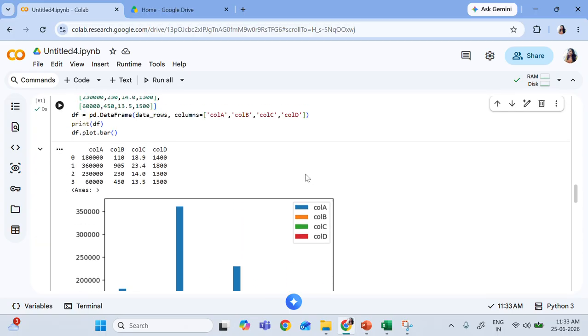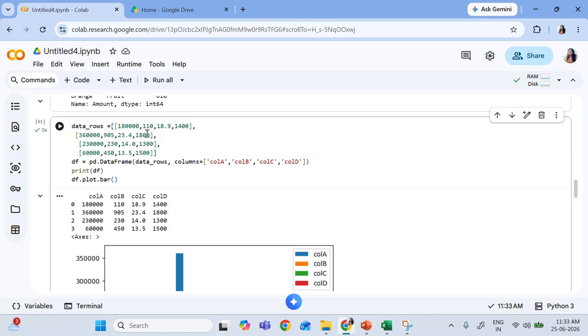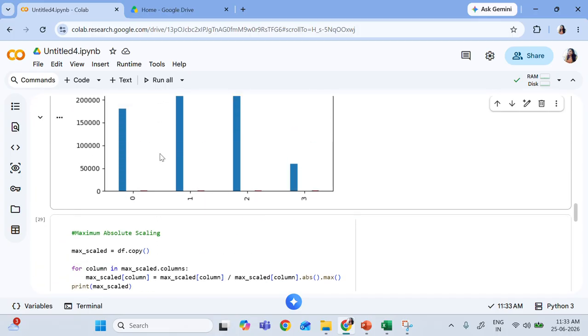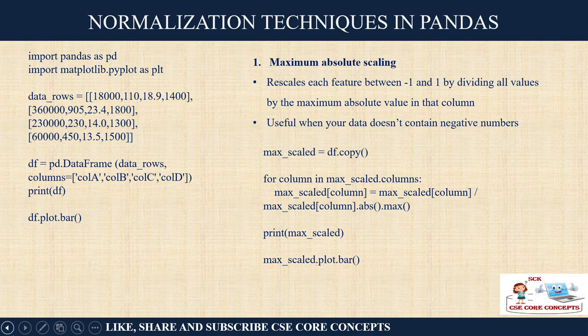Understood? So this is very unnormalized data. This will not work, right? So if you want to visualize them properly, you have to normalize it. Now there are various ways of doing normalization. So what are the various ways of doing normalization? One method you can choose based on your research, based on your requirement, and I am just giving you some examples. Nothing biased against any method.